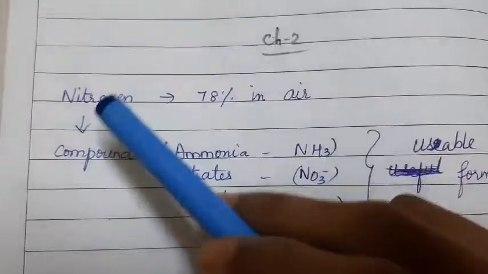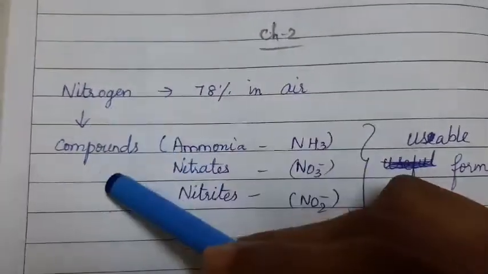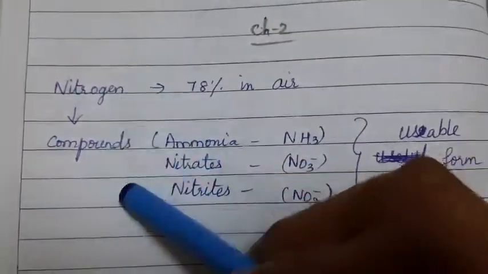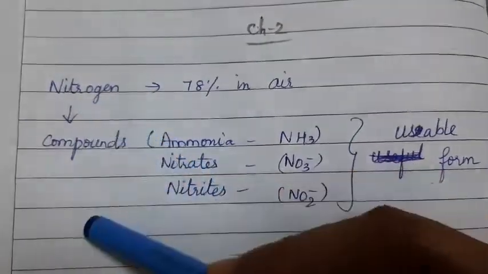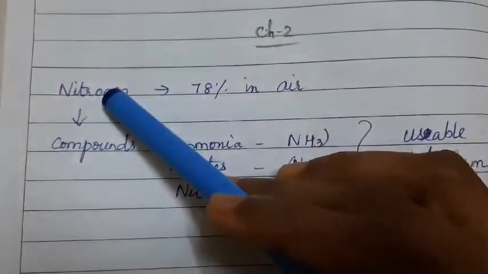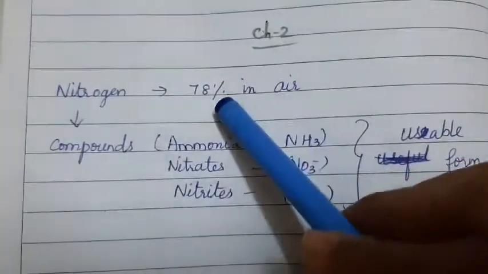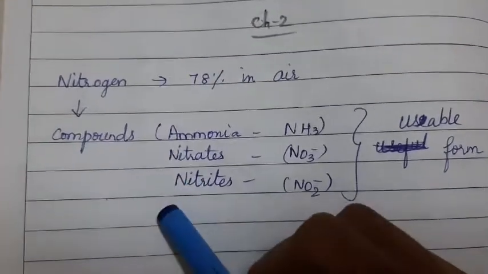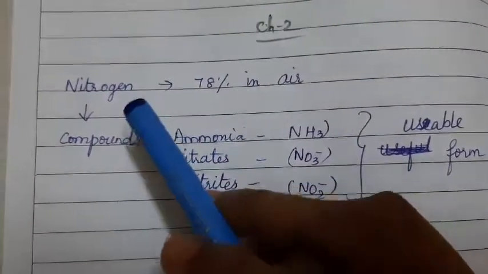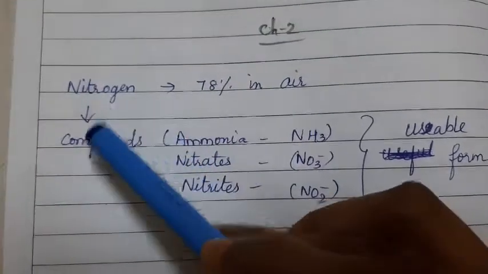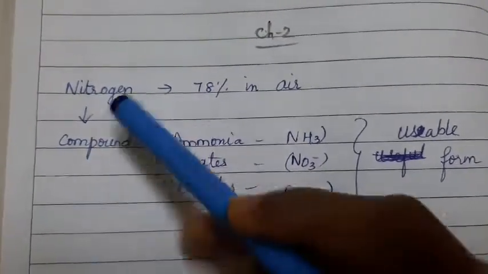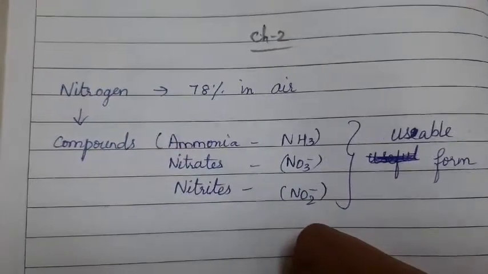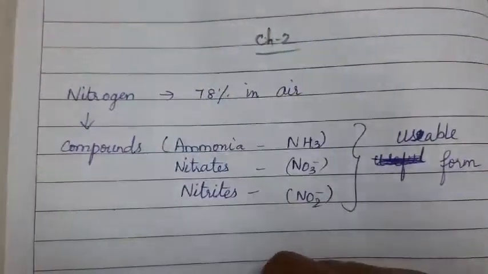This nitrogen is used by the plants and animals. But how? How are we using the atmospheric nitrogen? We cannot directly use the nitrogen present in the air for our needs, for the plants. It has to be converted into its compounds as nitrogenous compounds. How to convert the nitrogen into nitrogenous compounds? That is what we are going to see today.